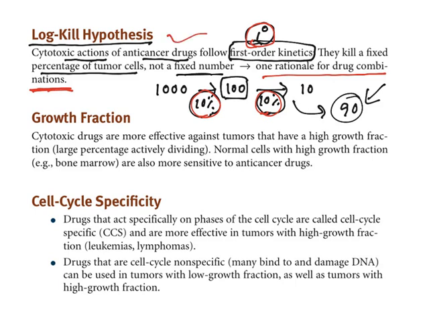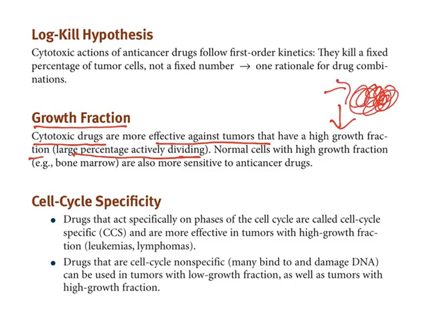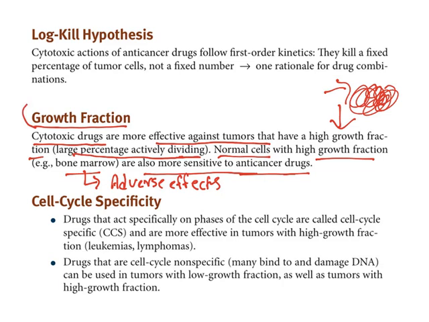Now the next one. It says growth fraction. See, cytotoxic drugs are more effective against tumors that have a high growth fraction, where large percentages of cells are actively dividing. If the cancer is actively dividing, the cytotoxic drugs will act very well on them. Normal cells with high growth fraction, like bone marrow, are also sensitive to anti-cancer drugs. This is what I have explained to you. This is what results in terrible adverse effects. So the logic is, if the cancer is continuously multiplying, these drugs are very effective. Unfortunately, they will affect normal cells which are continuously multiplying.